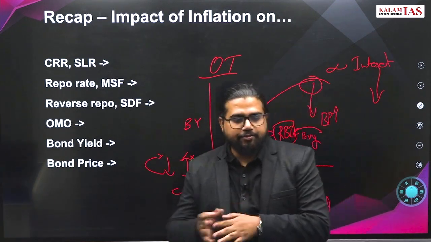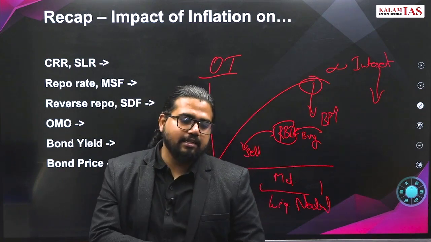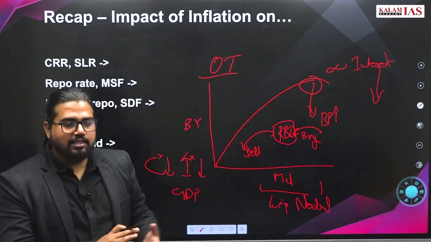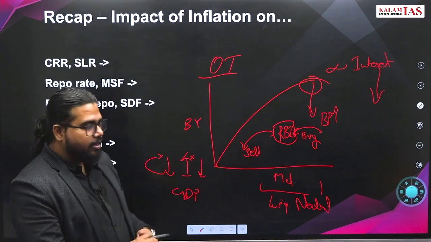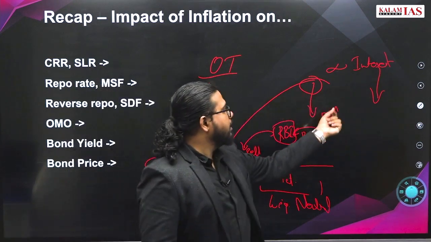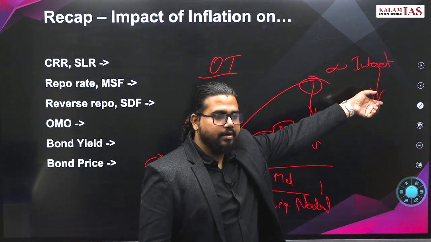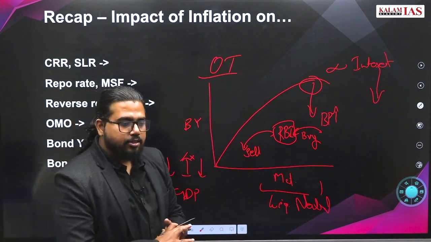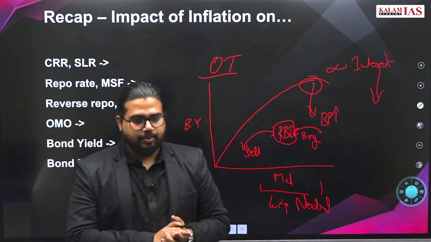Mostly Operation Twist exactly is not asked, because it was a one-year thing. Last year it was best to ask, but they didn't ask. But something like the bond yield curve can come in the paper, or the bond and inflation relation can come in the paper. Something on money supply, how these are all related. You should have absolute clarity on these aspects.